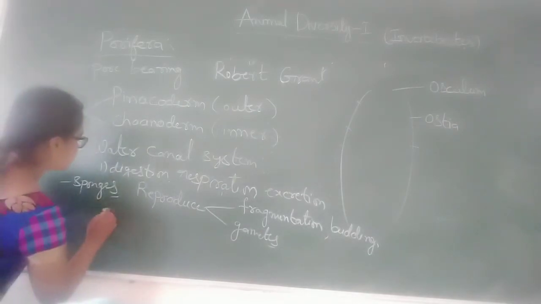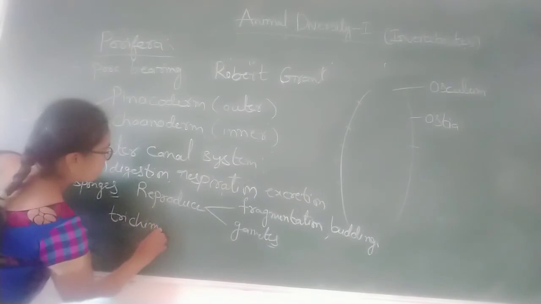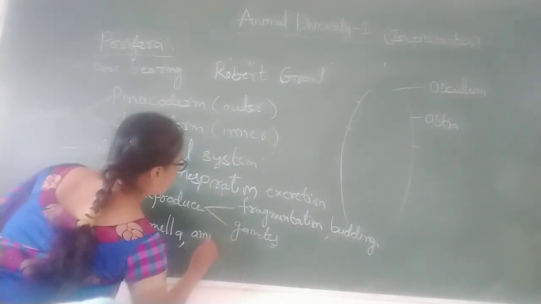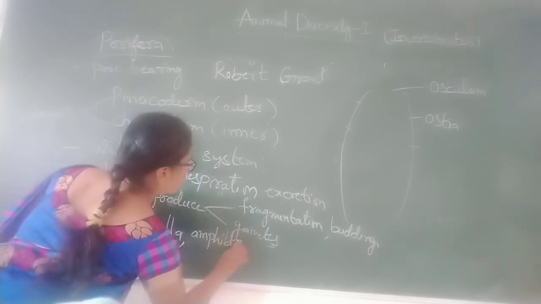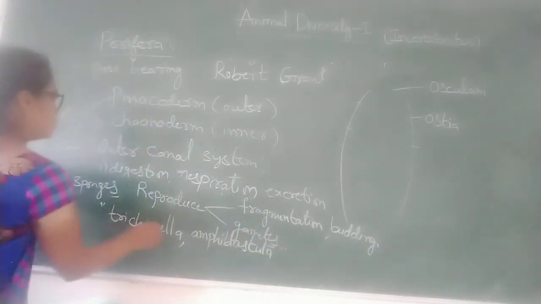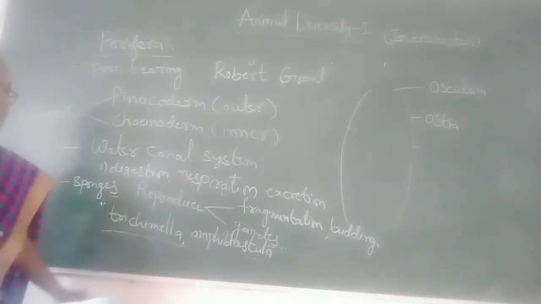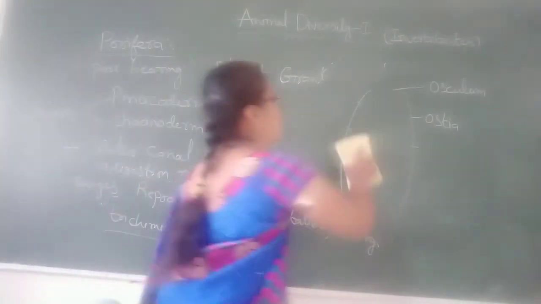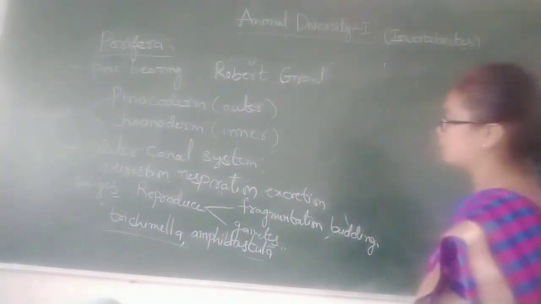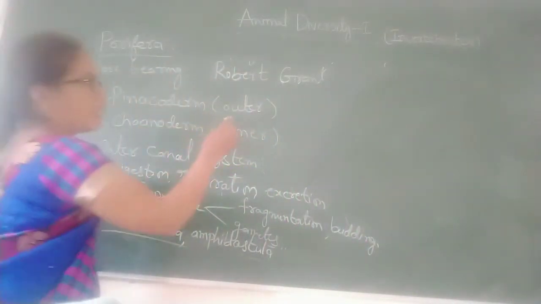The larval stages in their development are Trichimella and Amphiblastula. Here they contain spicules, means a skeletal system like spicules.